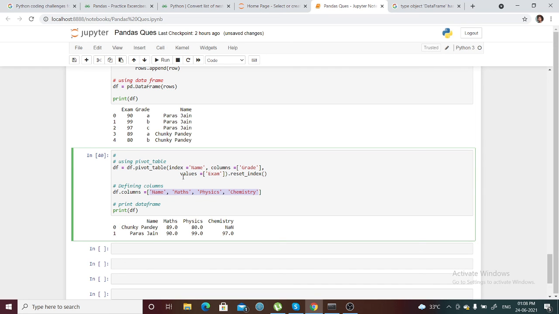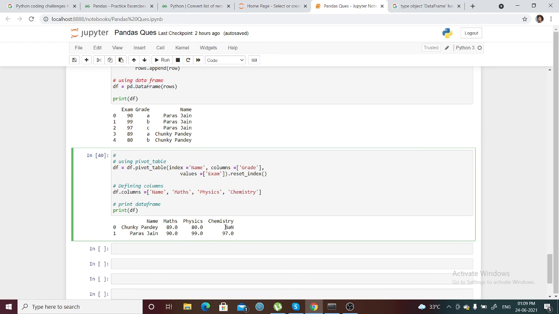Marks how? Because in the values part, values means this is the value part, right? This is the value of name, this is the value of marks. So the value that we are going to consider is exams. So the exam marks will be placed here.